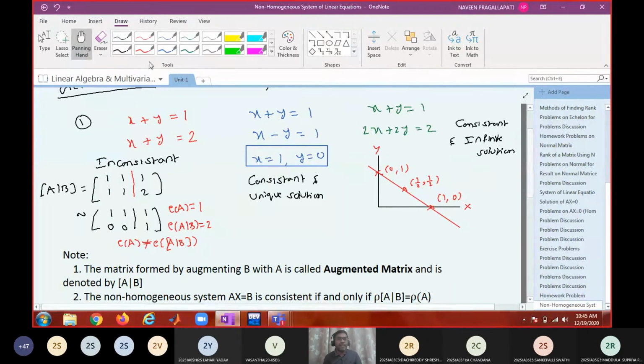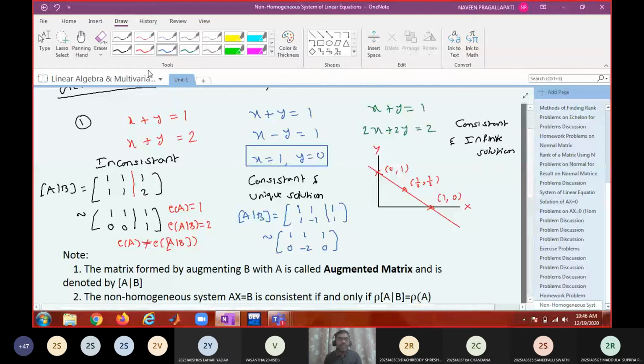The same thing you can verify here also. Here the augmented matrix is, when you convert it into echelon form, automatically its submatrix A will also be converted into echelon form. So 1 1 1, minus 1 1 1, after converting into echelon form, this will be 1 1 1, and R2 gets R2 minus R1 means 0 minus 2 0.